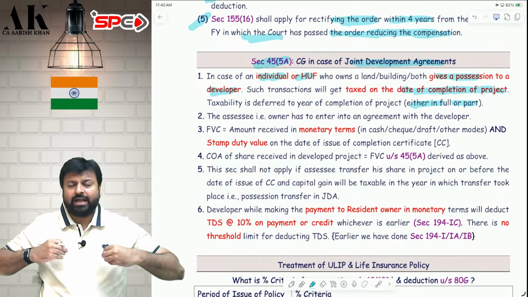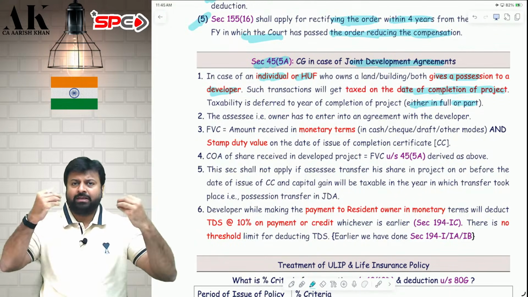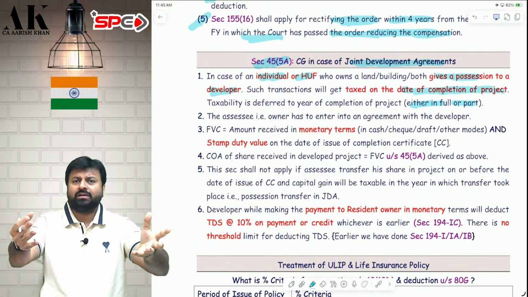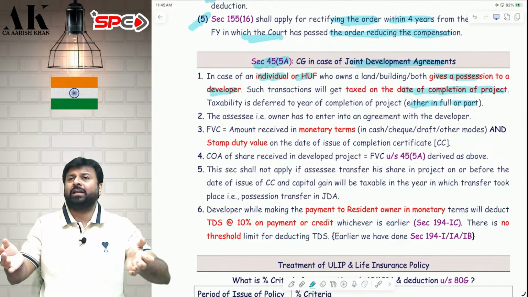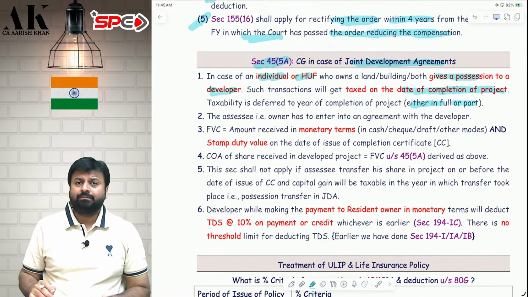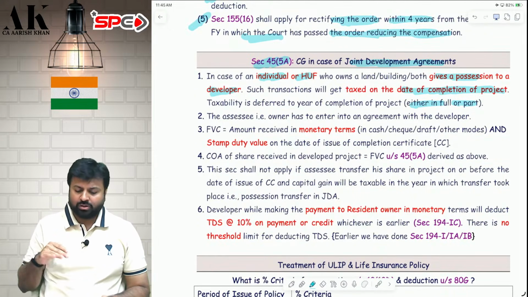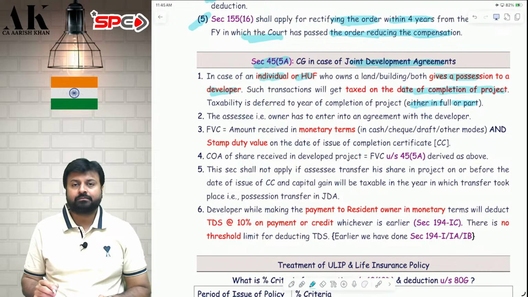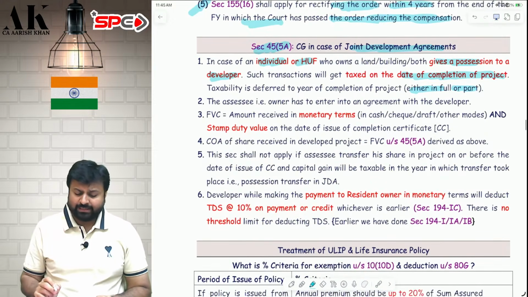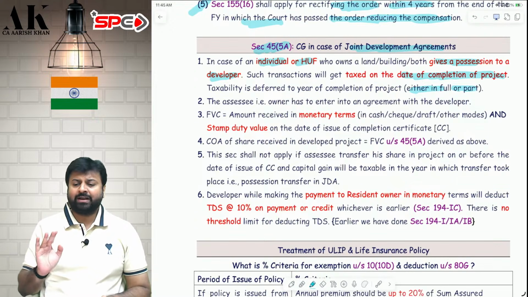So what is the entire process over here? I am an individual HUF. I am giving you my land, my building, possession. In return, you are giving me some money and some part in the new project. Suppose 10 flats you give me. Now when will this amount be taxable? It will be taxable in the year in which I receive that project, the 10 flats. Whenever I receive those 10 flats, at that time it will be subject to tax.